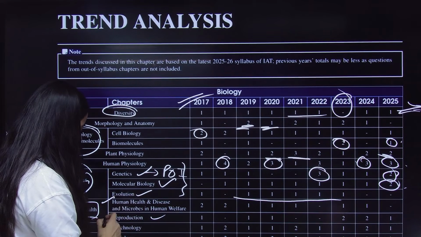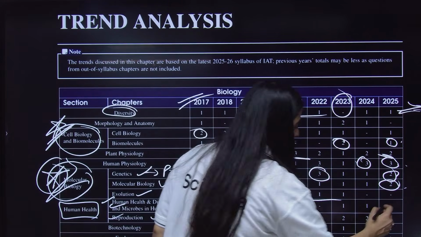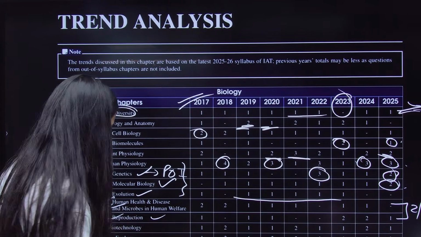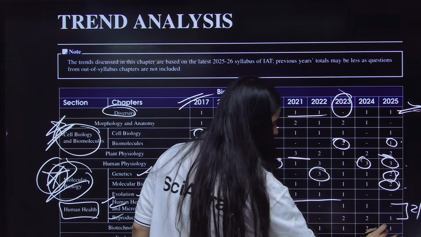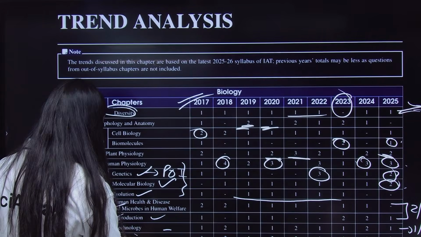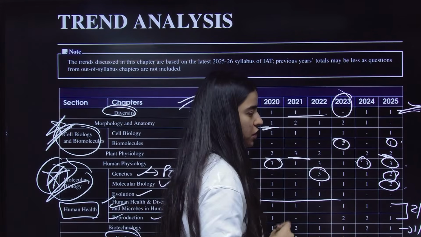Combining your human health and disease, microbes, and your entire reproduction unit, you have at least 2 to 3 questions that have been asked from here. And coming to your biotechnology, every year you have a question, either 1 or 2 questions are asked. And lastly, your ecology is again also very scoring, and you have 1 or 2 questions that have been asked in your IAT examination.